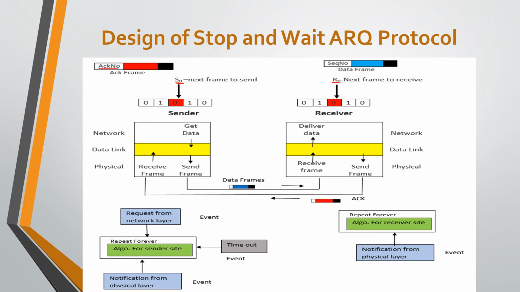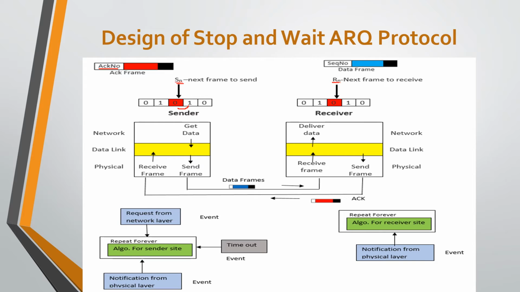When the frame is sent, the variable Sn is incremented, which means if currently it is 0, after incrementing it becomes 1, and vice versa. In the same way, when the frame is received, the value of Rn is also incremented using modulo 2 arithmetic, which means if the current value of Rn is 0, then after increment it becomes 1, and vice versa.